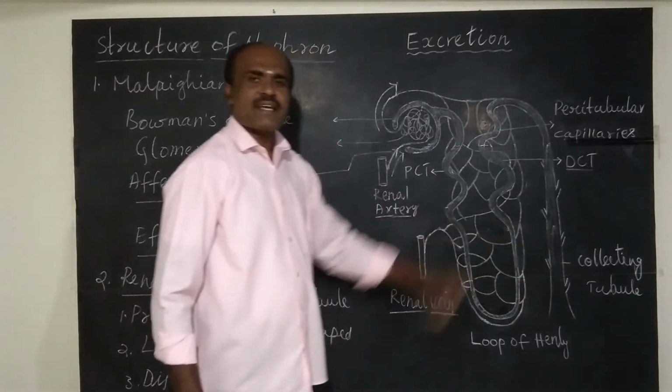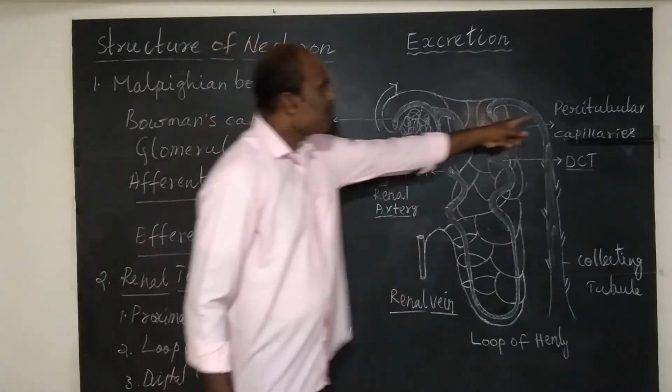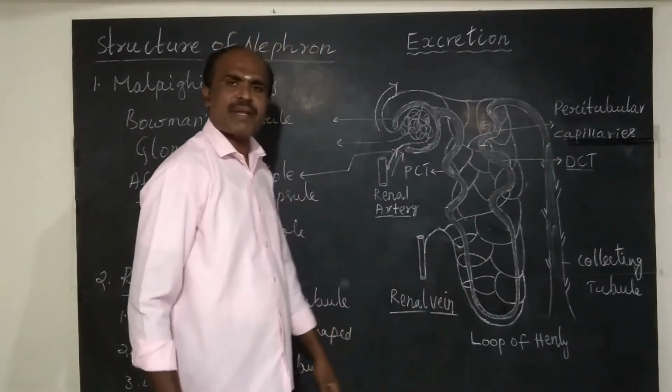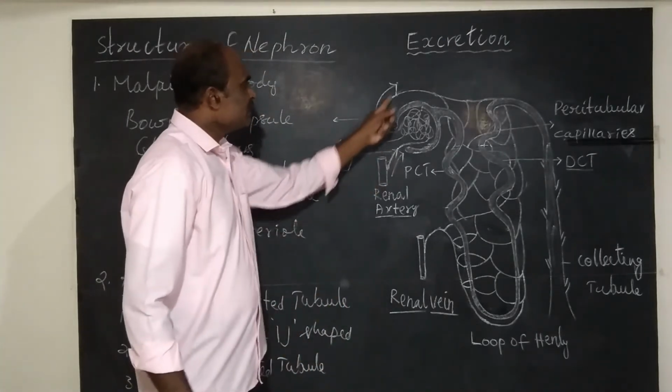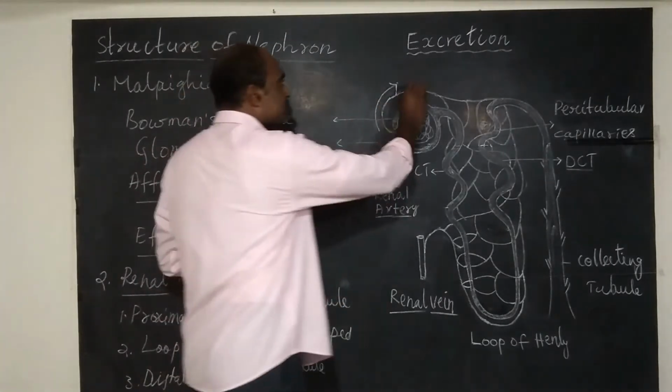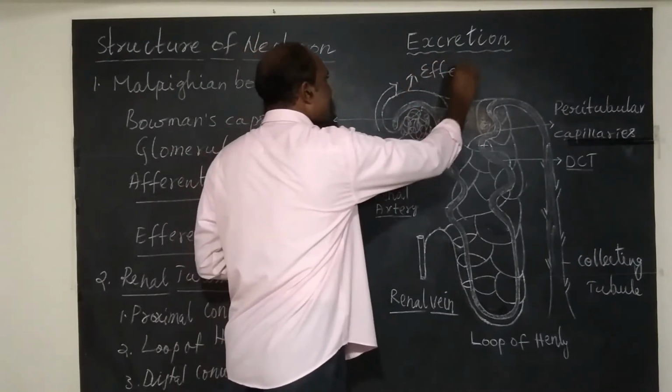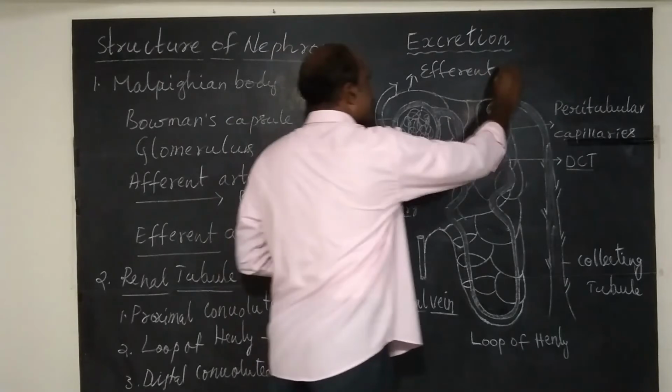Now let us study an important part. Peritubular capillaries. What are peritubular capillaries? See, this is efferent arteriole.